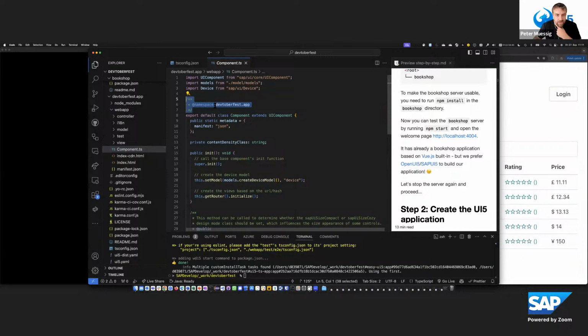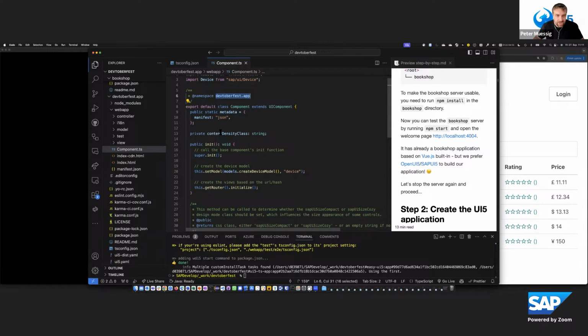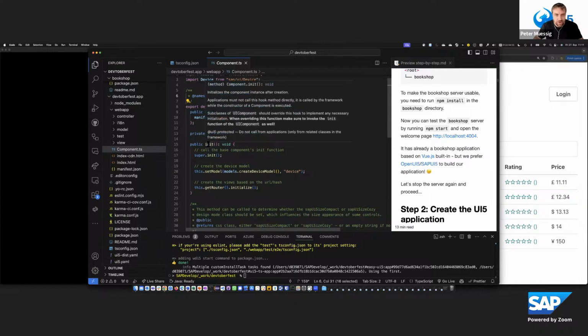Then this information is necessary to assign the UI5 module namespace to this class here. And what is also nice now in TypeScript is that you can hover on these functions. You now really get JSDocs. So these are the benefits from that.